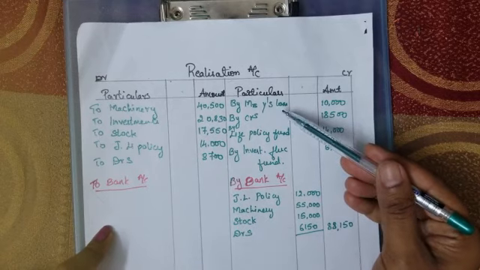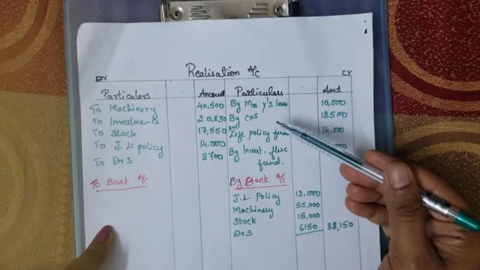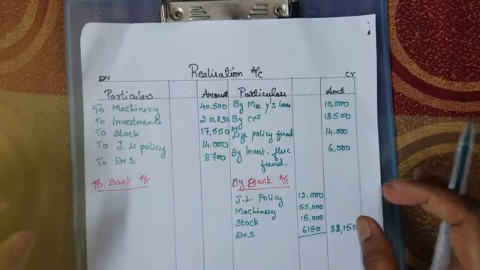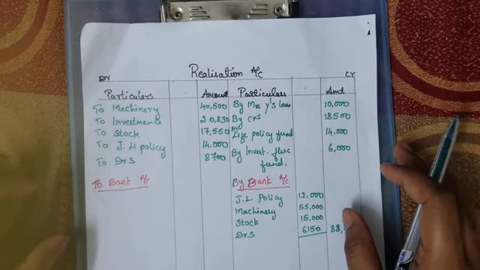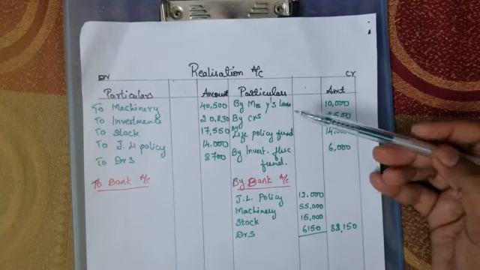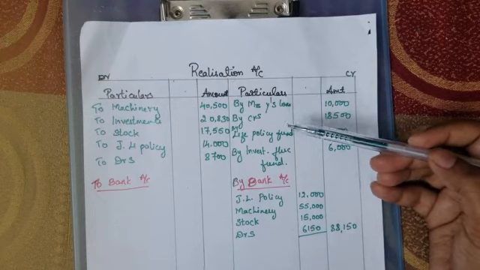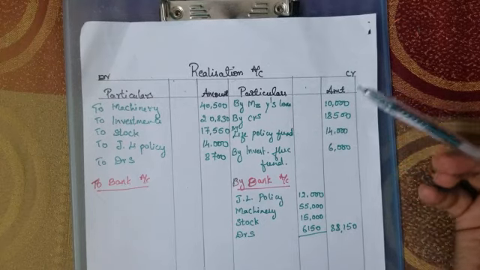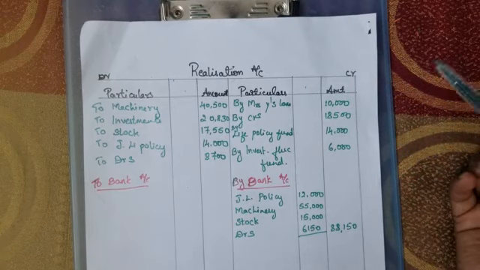Y's loan. As I have told you before, if a partner is giving a loan, that becomes an internal liability, where it will appear directly in the bank account. Whereas, this is not given by Mr. Y, it is given by Mrs. Y. So that is a third party who has given the loan.